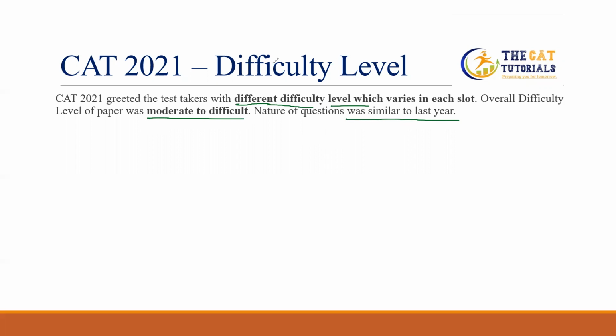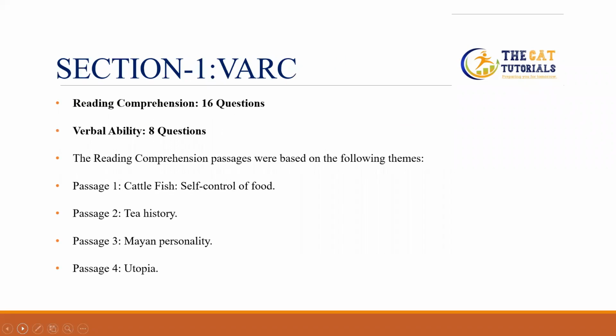Okay, so after knowing this difficulty level, see what is the next point of the analysis. So here we are going to provide you the section-wise analysis. In section 1, which is known as the VARC, as we have already told you, from RC we had the maximum number of questions. We have exactly 16 questions from the reading comprehension, and we have 8 questions from the verbal ability.